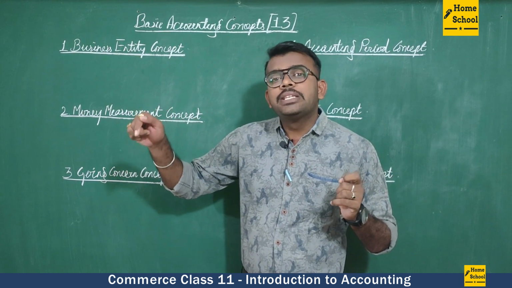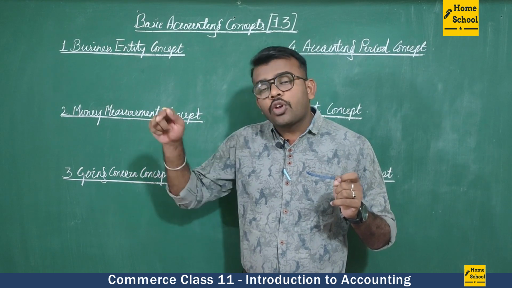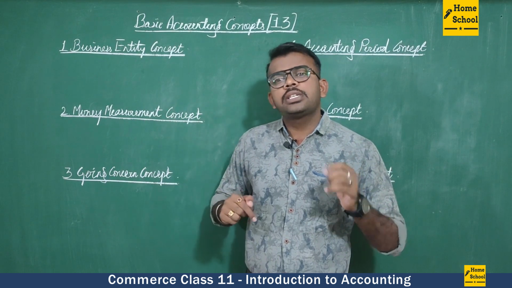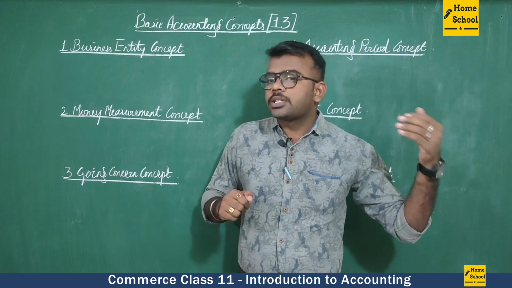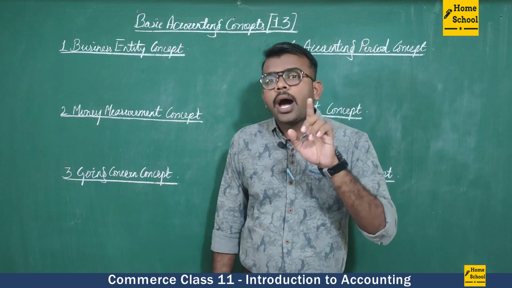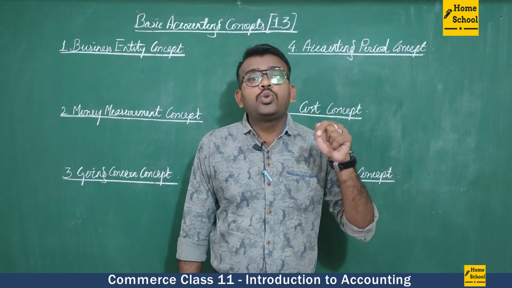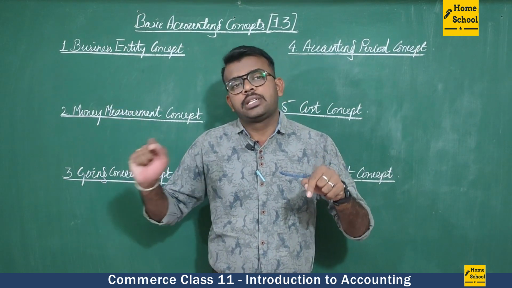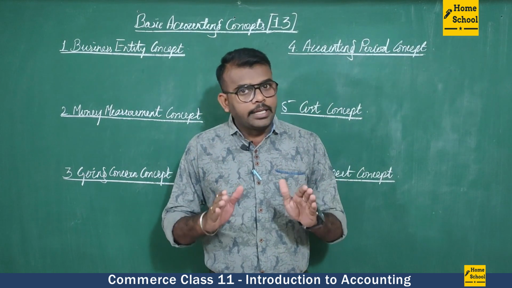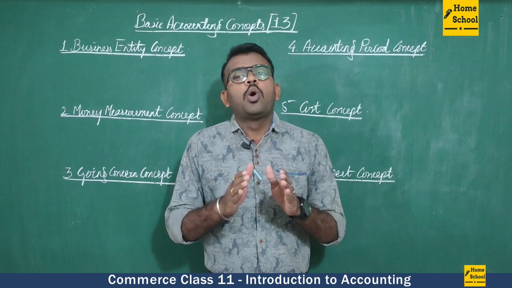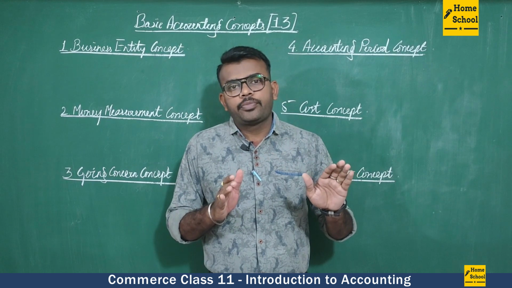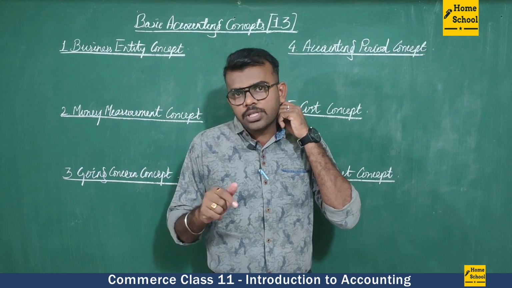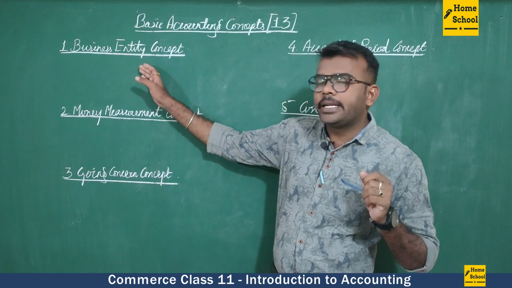So here the business is involved. For the business it is a cash outflow, because I am taking the cash from the business and buying a motor vehicle for my personal use. Even though I am buying it for personal use, I have to enter this because I am taking the money from the business. So until and unless the business is involved, that will not be entered. If the business is involved, we have to enter it in the books of accounts. That's all about the business entity concept.